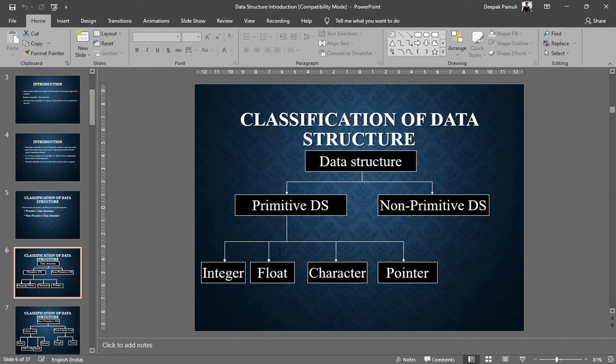Like if you are coding, definitely you need to store some data, and data could be in integer form, float form, or character form.